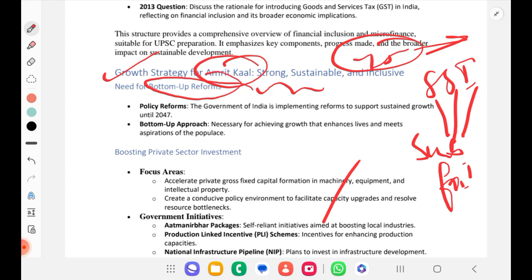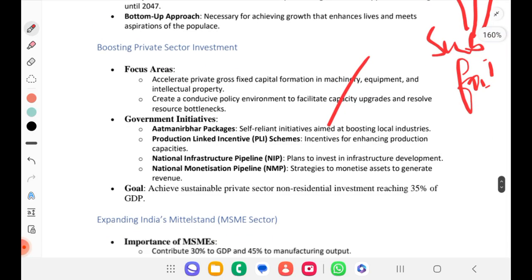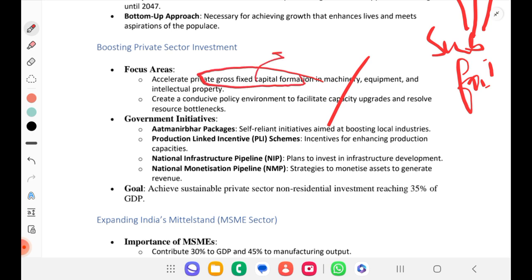Okay. So boosting private sector investment, focus area accelerating private gross fixed capital formation. You should know what is gross fixed capital formation. This I'll explain in the upcoming classes. And for that we have Atmanirbhar packages, production linked incentive scheme, national infrastructure pipeline and national monetization pipeline. So one is Atmanirbhar Bharat, we know that. Production linked PLI schemes, even recently given for textiles, handmade or technology used.